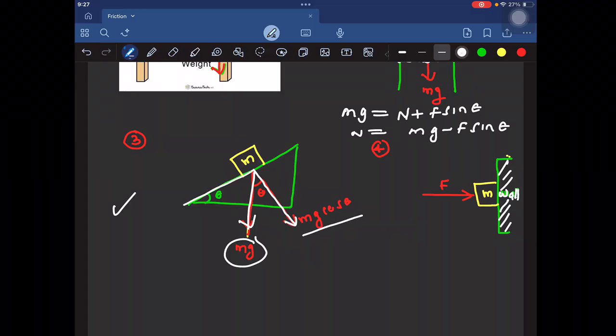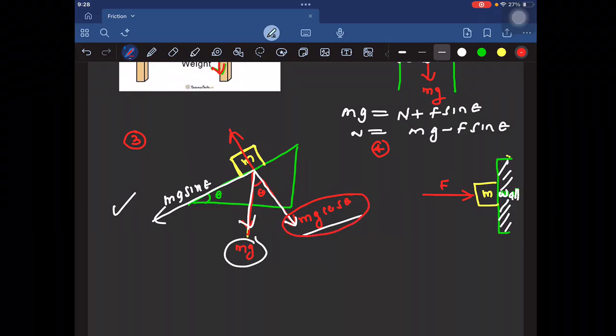If the normal force did not cancel the applied force, the mass would break the wall and move in the direction of the applied force. Since the mass is not doing that, it means that the applied force is cancelled by the normal force. So the normal force is equal to the applied force.